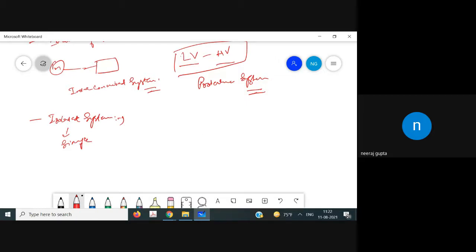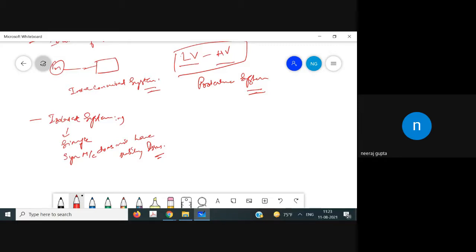You can say that there is no concentration of generating capacity, and this synchronous machine doesn't have any stability issues as compared to the multi-machine system.